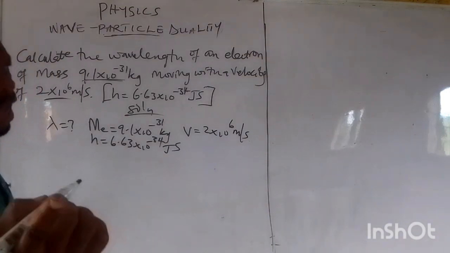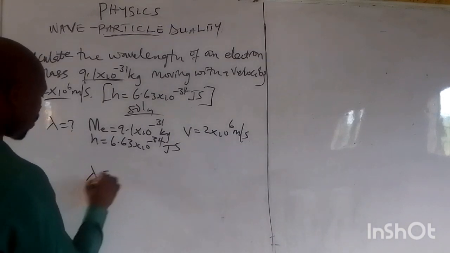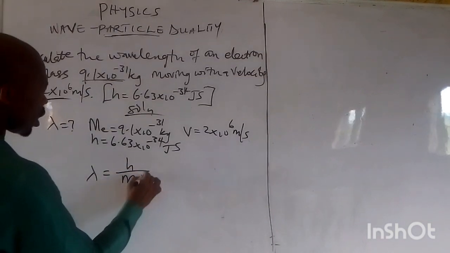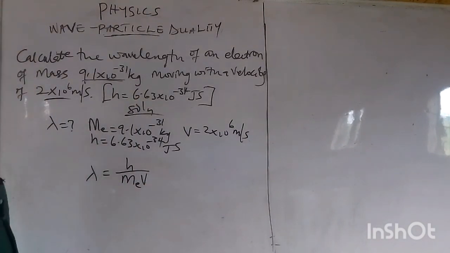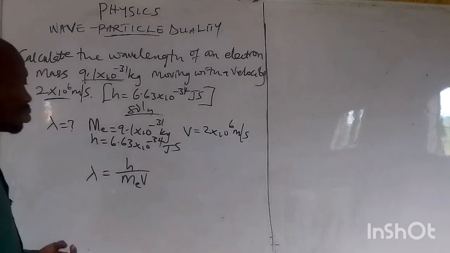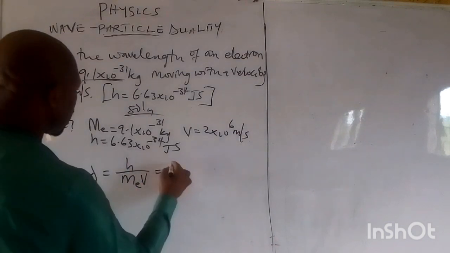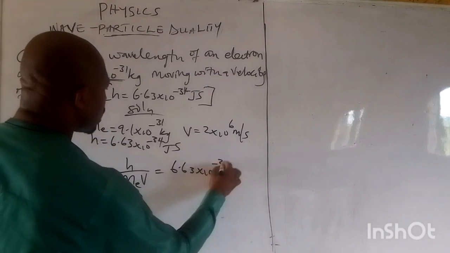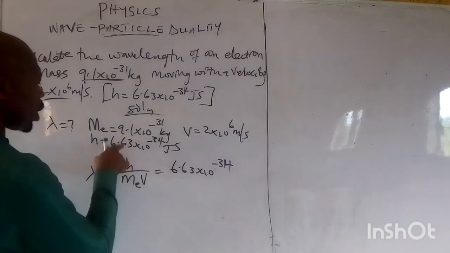Now the formula, according to de Broglie, is that wavelength is equal to the Planck constant all over mv. In this case we have the electron given to us, we can put it here. Even if we put m here, it doesn't change anything. So the Planck constant h is 6.63 times 10 raised to the power minus 34.